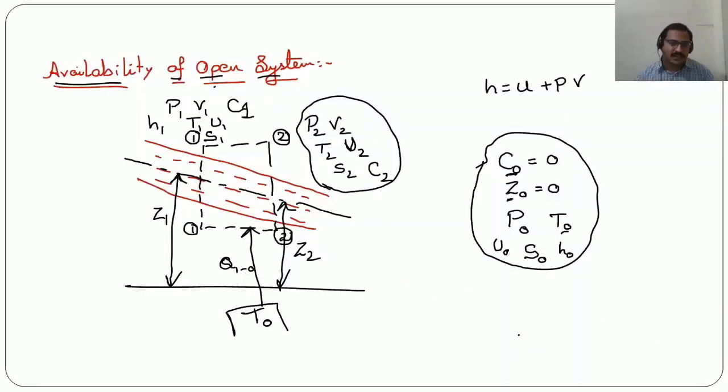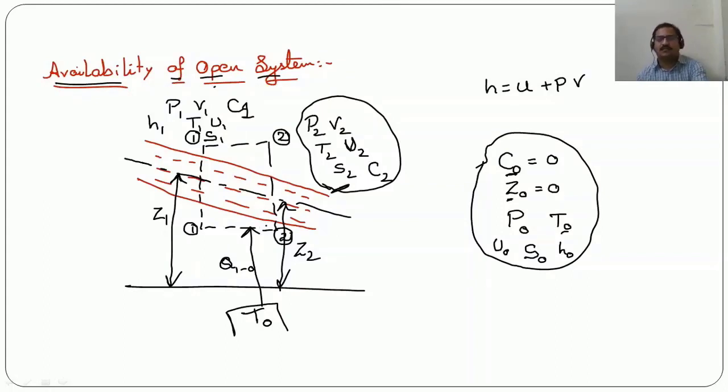So try to understand this carefully. This doesn't mean that there is no second condition. The second condition exists. At any point you can find the work output, but in order to get the maximum possible work output, what you need to understand is the system should come in interaction with the surrounding environment and should reach a dead state.